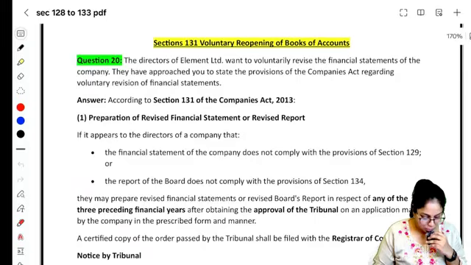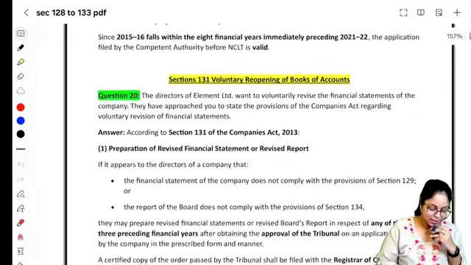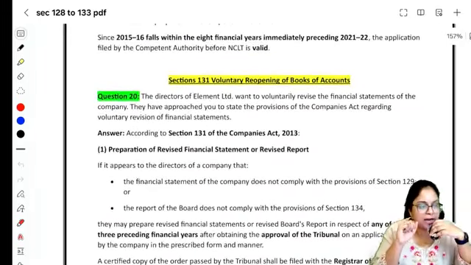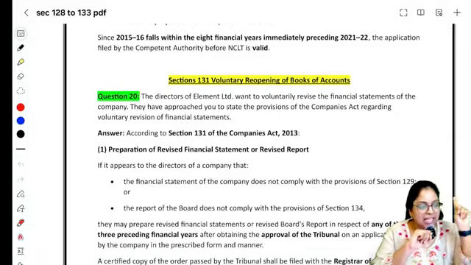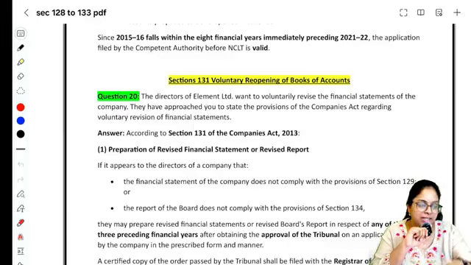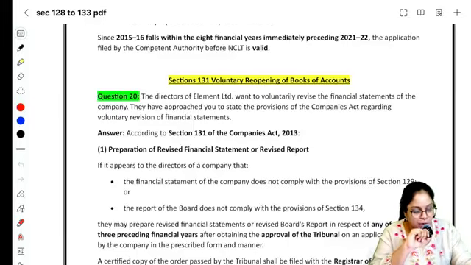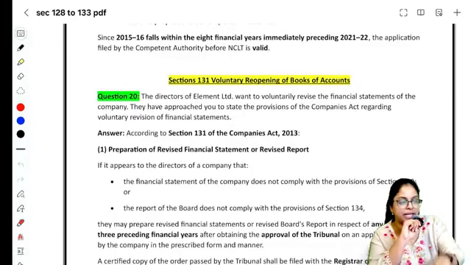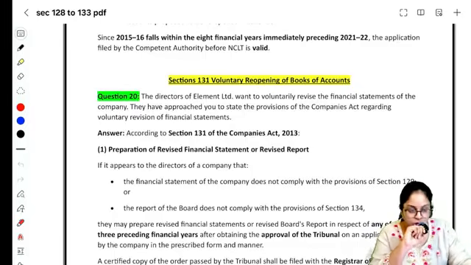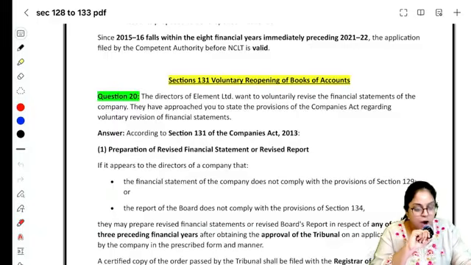Now let's look at the question of section number 131. Look at this. The directors of Element Limited want to voluntarily revise the financial statements of the company. They have approached you to state the provisions of the Companies Act regarding voluntary revision. Voluntary revision பண்ணலாமா? பண்ணலாம். When can you do voluntary revision? When the directors find out that something we have not complied with section 129 or 134. You can go for a voluntary revision provided you get the approval of the tribunal.